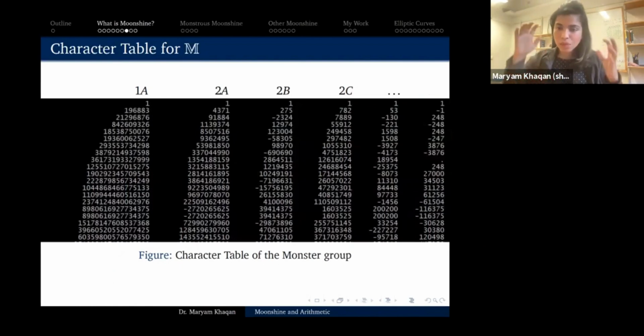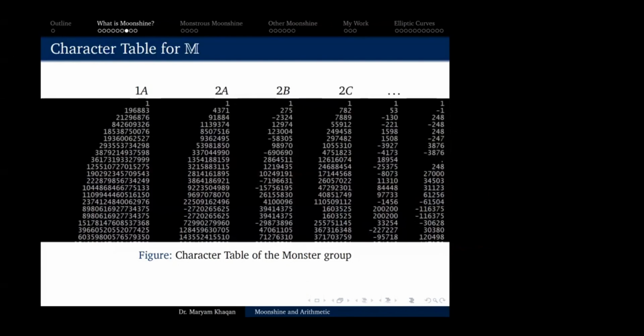But at this point, I'm going to take a detour in the story. Consider this as like a movie where the two main characters are eventually going to meet. I've told you some background on the first main character, which is the monster group. My other main character is the J function. So I'm now going to take some time to tell you about the J function.